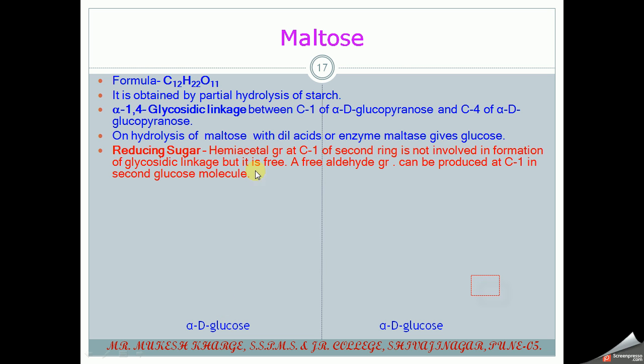Then maltose. The formula is C12H22O11. It is obtained by partial hydrolysis of starch.